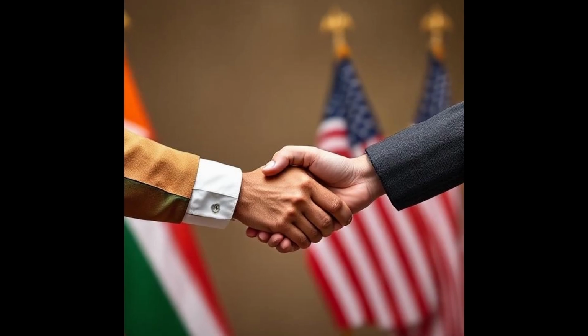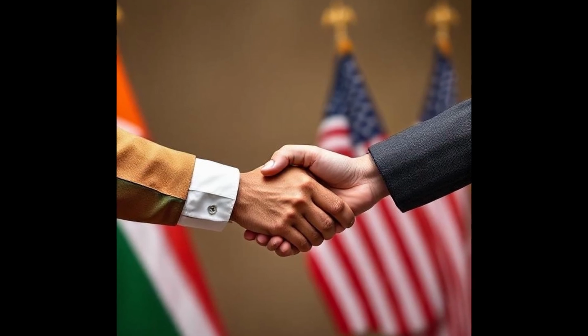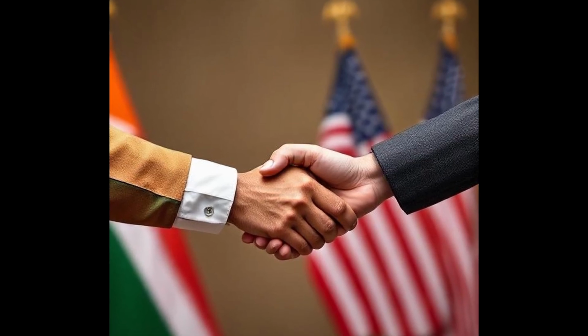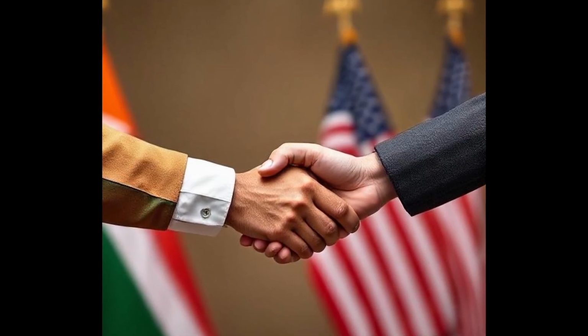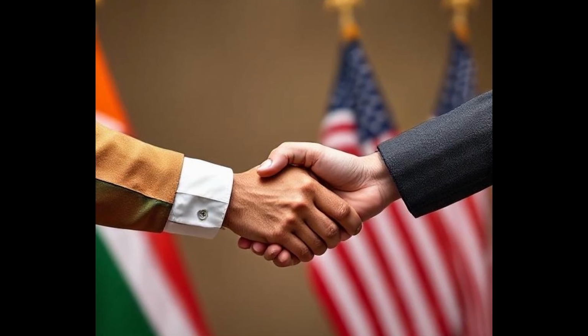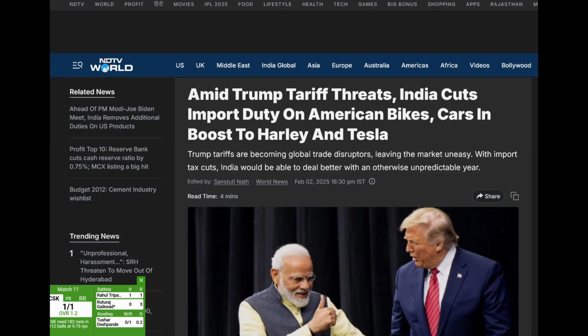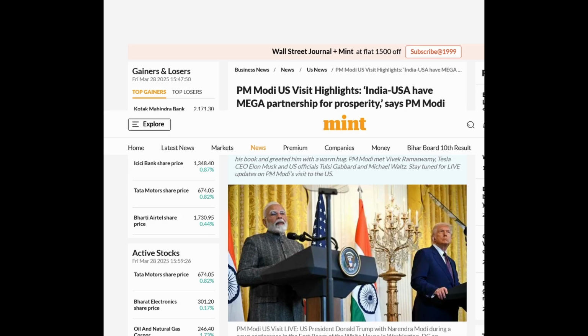However, the chances of the US imposing tariffs on India are significantly low. Both the countries are trying to improve their bilateral trade. India has also made an effort to de-escalate the situation by reducing tariffs on items such as motorcycles. Also, the Indian PM visited the US president recently and the visit was said to be successful. Such measures do reduce the chances of the US imposing tariffs on India.